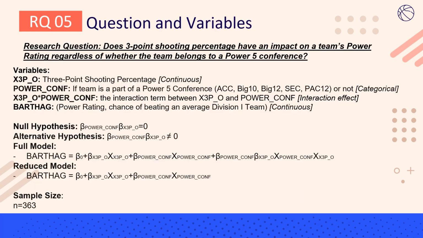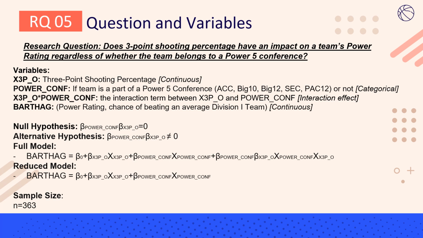All right, and finally, for my hypothesis, I'll be looking at, does three-point shooting percentage have an impact on a team's power rating regardless of whether the team belongs to a Power 5 conference? So the important thing to look at here is the Power 5 conferences, which include the ACC, the Big 10, the Big 12, the SEC, and the Pac-12. These are deemed as the more influential and popular conferences, and then the non-Power 5 conferences are the less influential and less popular conferences.